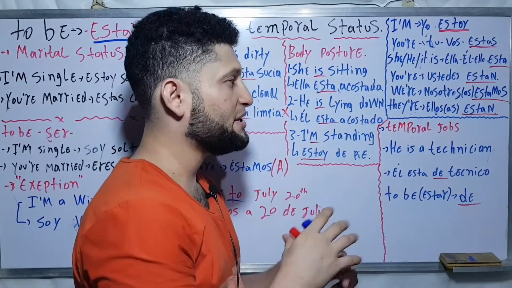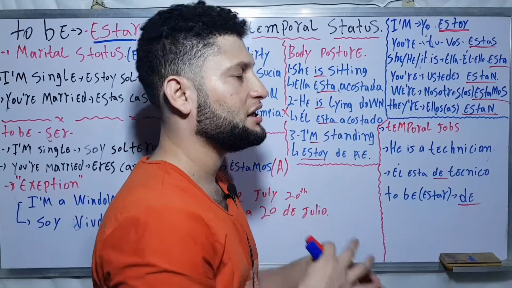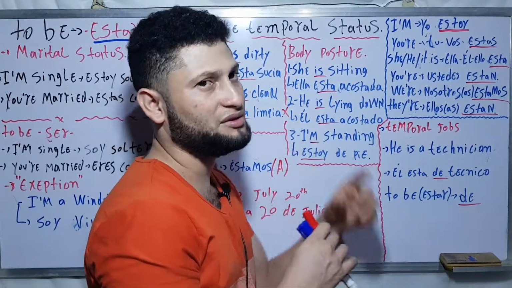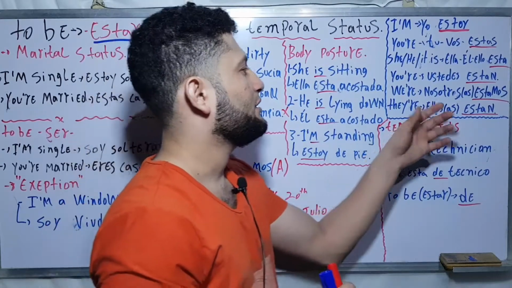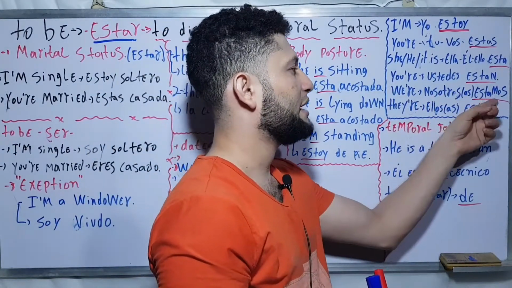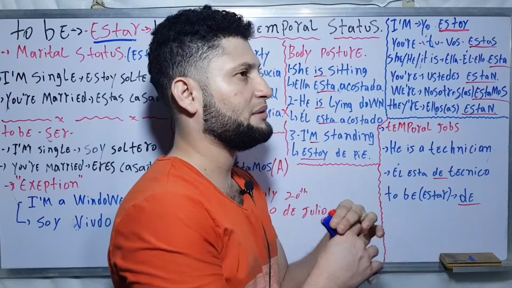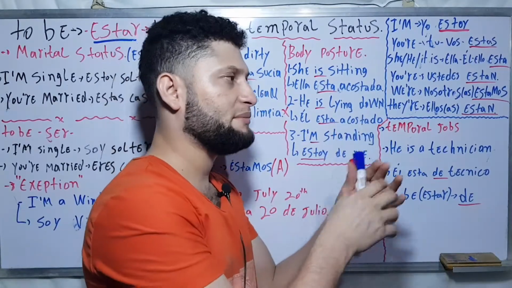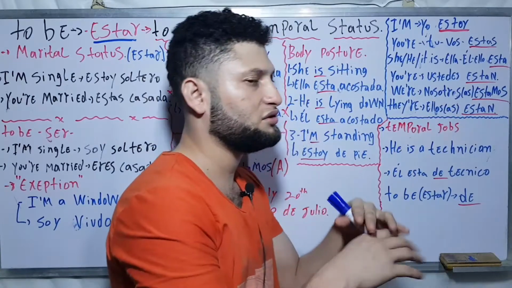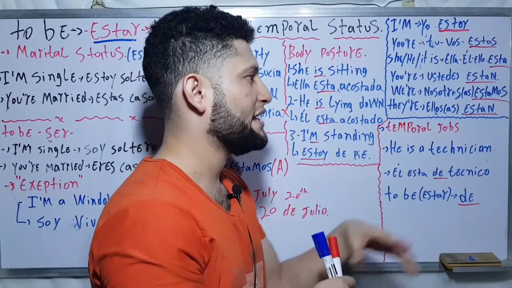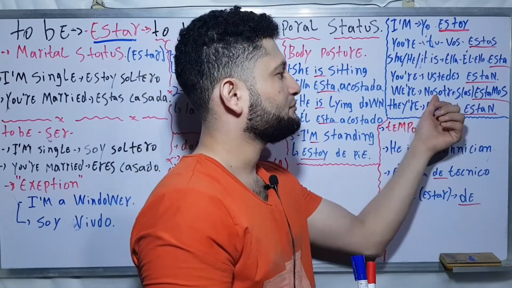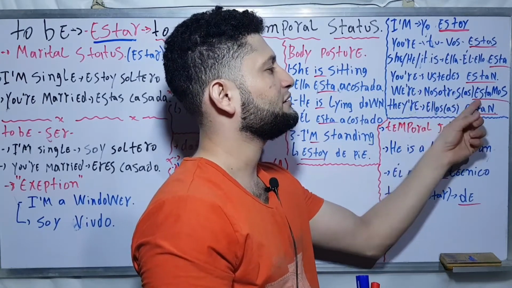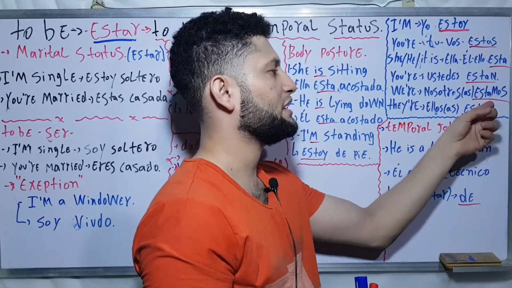I have a video related to subject pronouns, where I explain in a better way with all the details for you to watch. We are, nosotros estamos, just men, or maybe if there are men and women, you can say nosotros to speak in a general way. This is the conjugation, estamos.